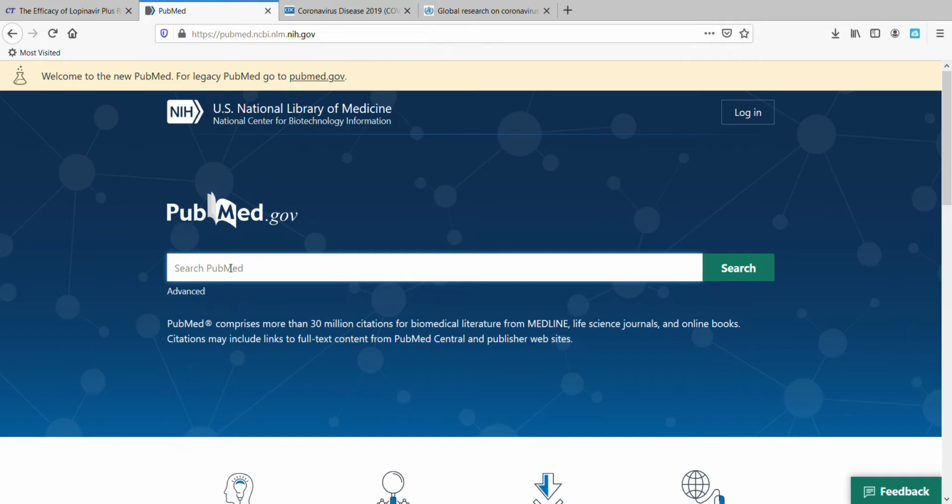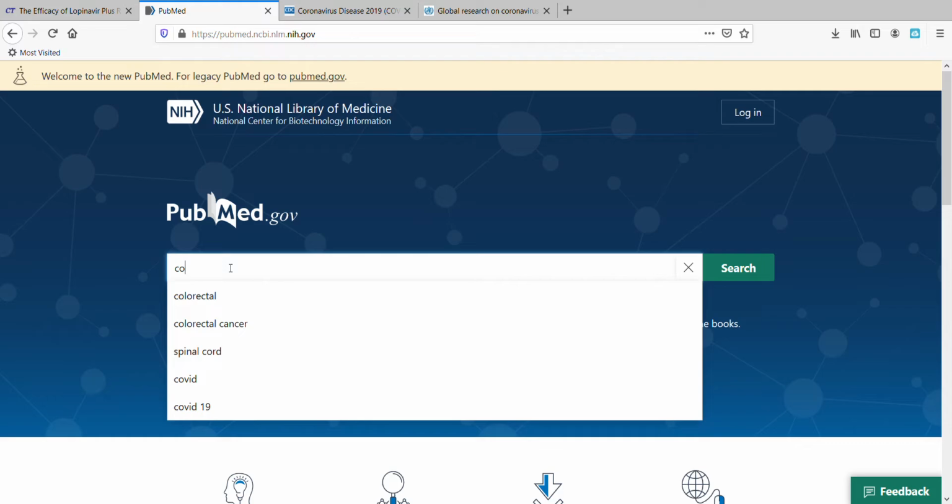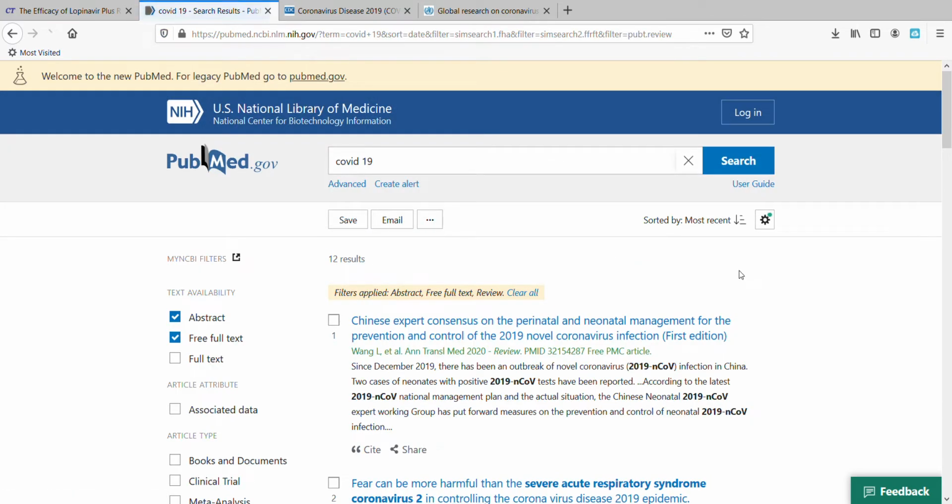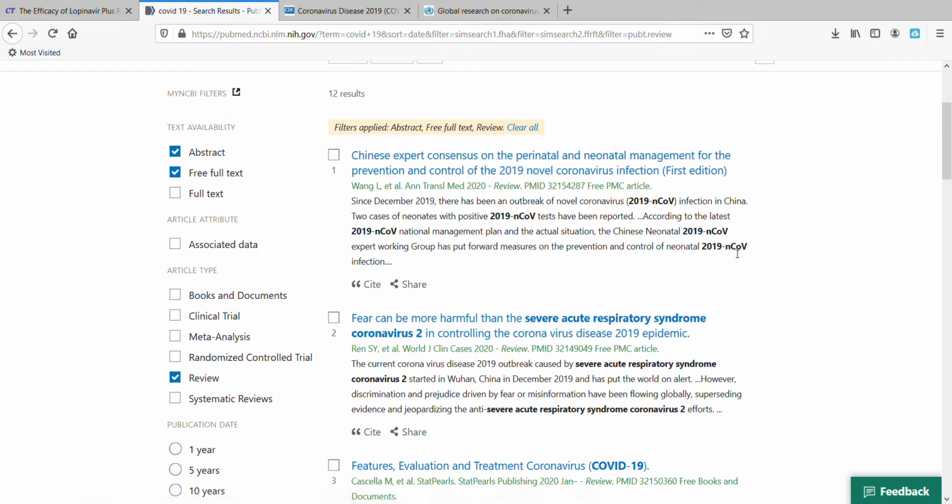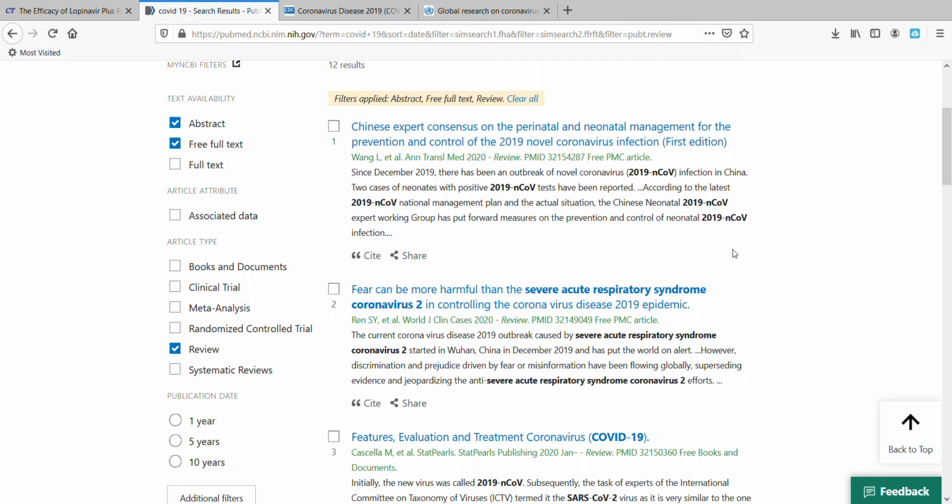You go to PubMed and you put in, let's say, COVID-19, okay? And you search, and you can see all of the studies that have gone through peer review, which means a scientific study is written up in a publication and sent to a journal. An editor, who's usually an expert in that field, reviews it and determines whether or not it meets the editorial standards of that journal.